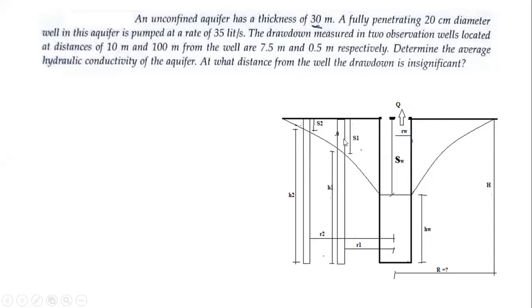So here they have given us that drawdown as 7.5 meter, S1, and then the drawdown in the well located at a distance of 100 meter is given as 0.5 meter. So this is 0.5, and somewhere it will necessarily become 0.